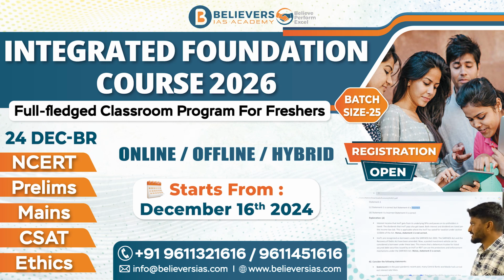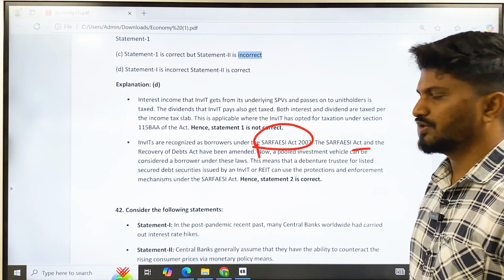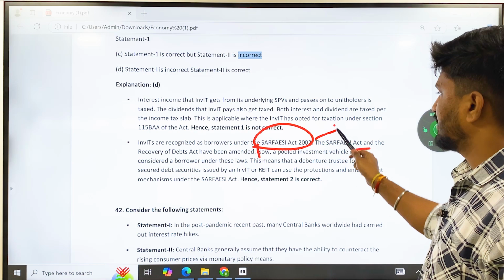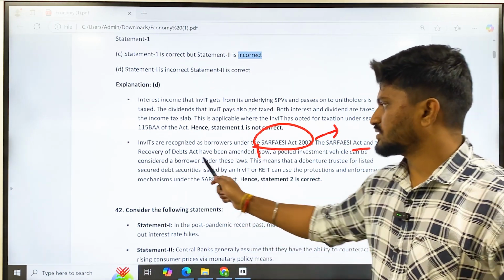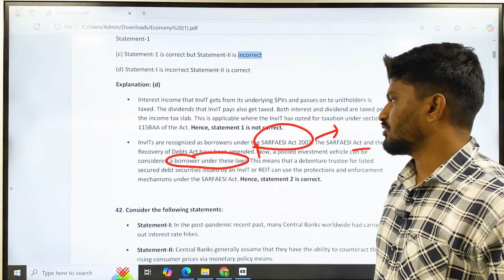Then, InvITs are recognized as borrowers under the SARFAESI Act of 2002. The SARFAESI Act and the Recovery of Debts Act have been amended, so now pooled investment vehicles such as InvITs, REITs, etc. can be considered as borrowers under these laws.